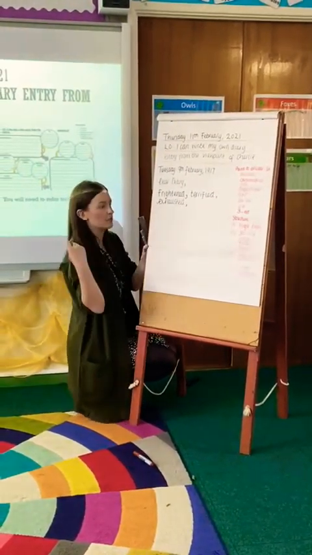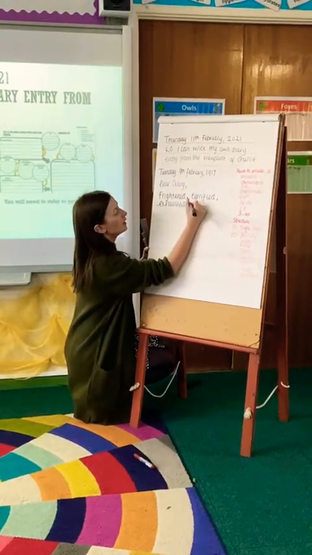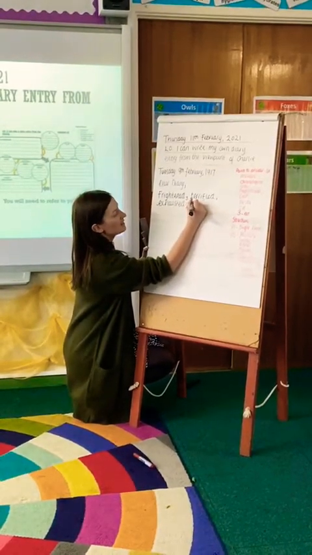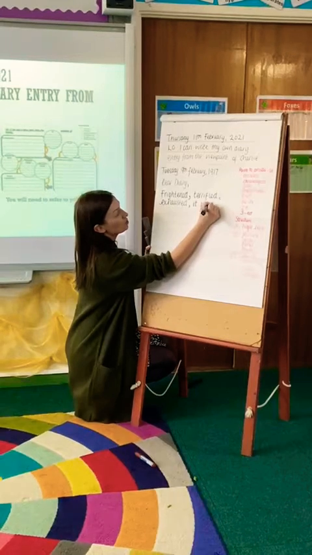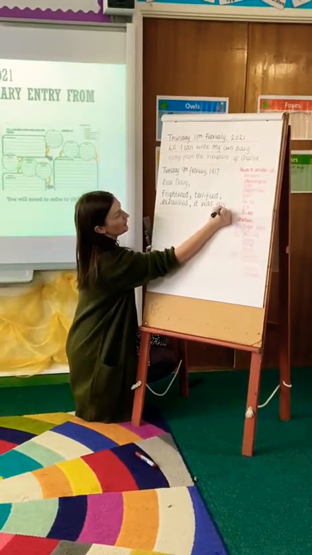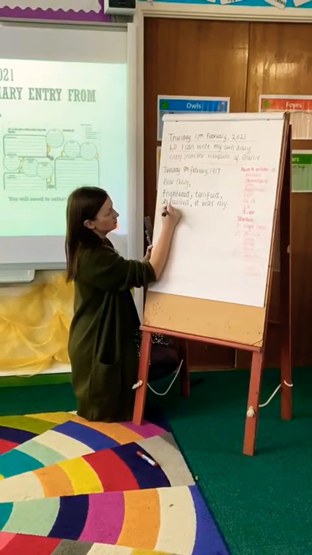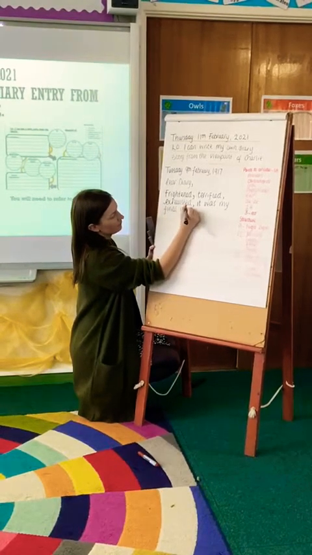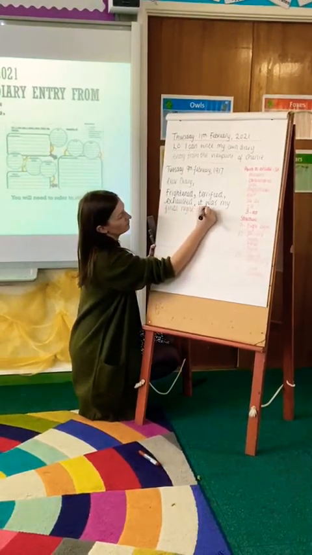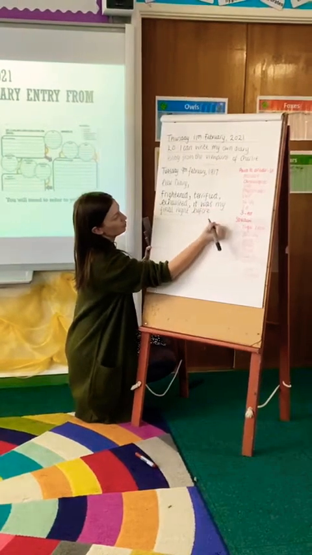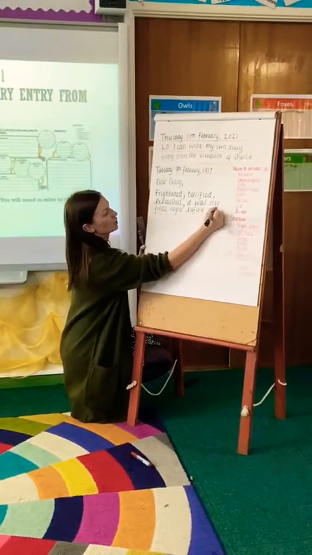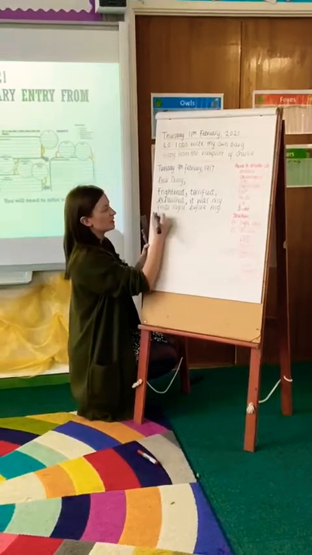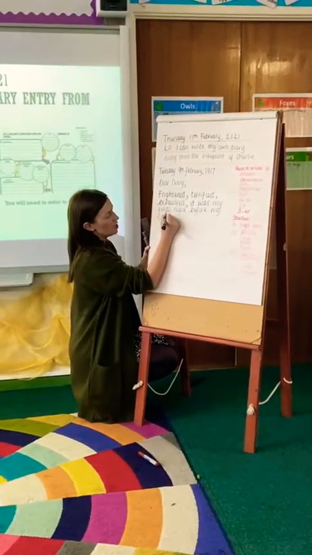I remembered that from the SPAG lesson. It was my final night before my execution. Now this is not perfect, and I'm going to stop in a second.